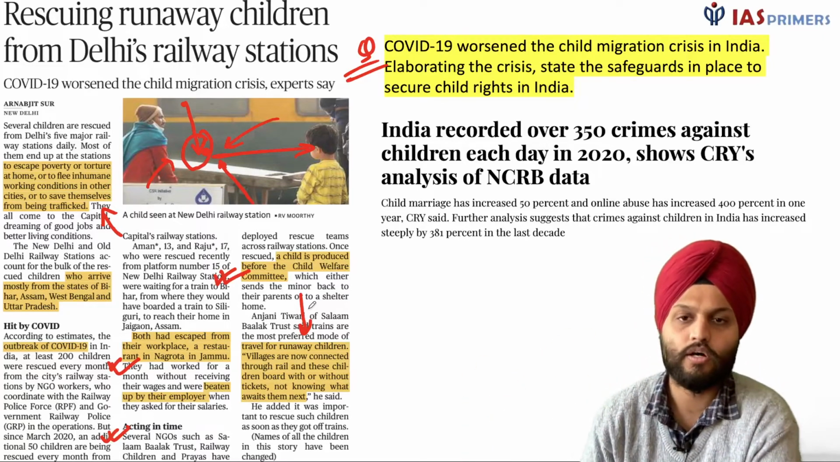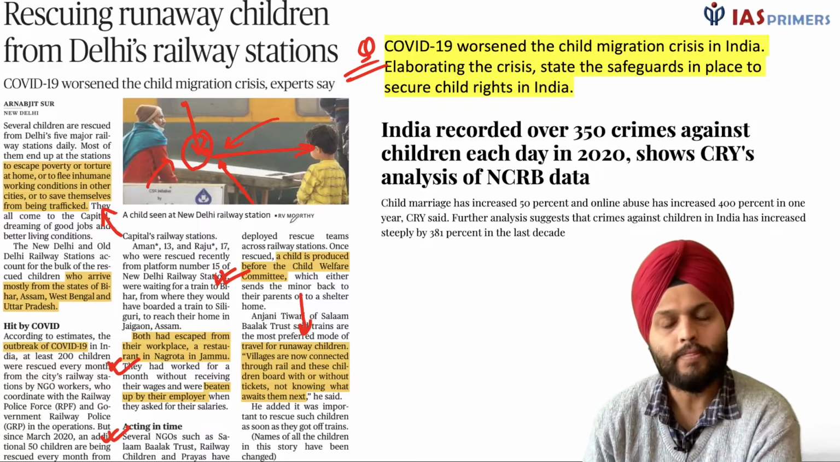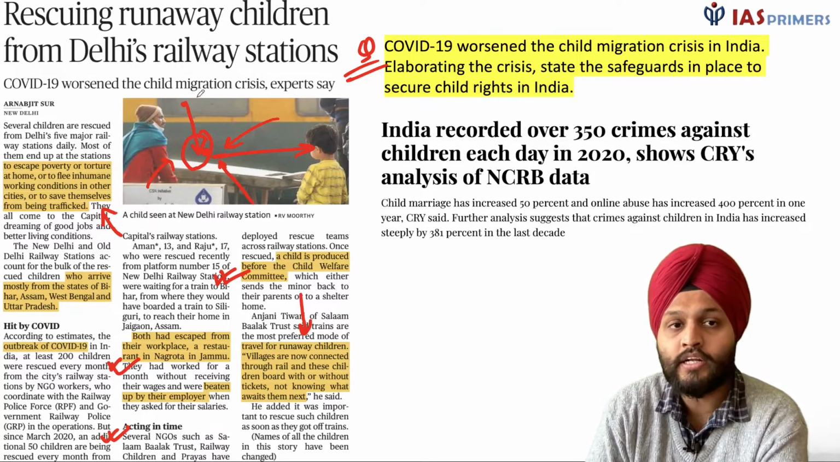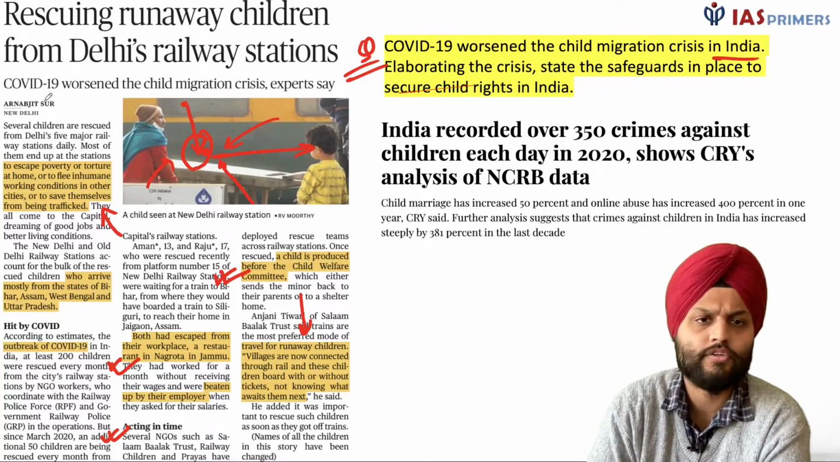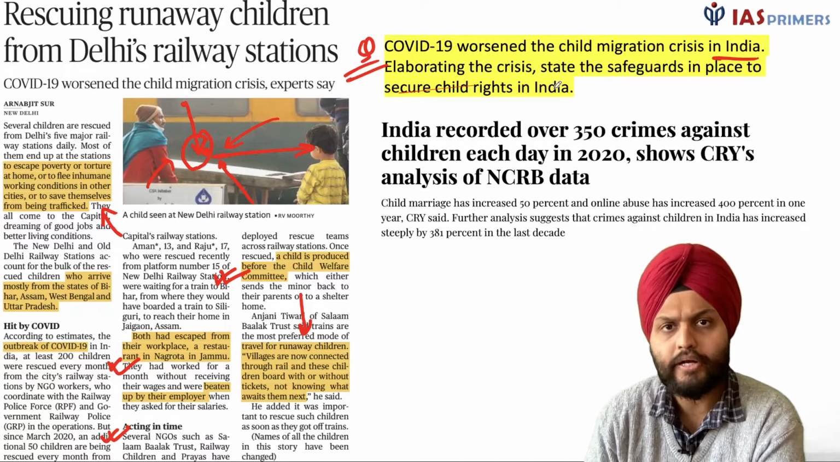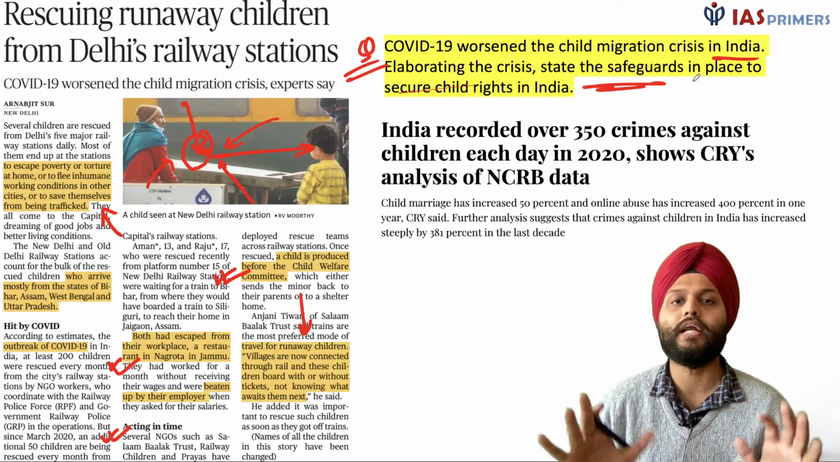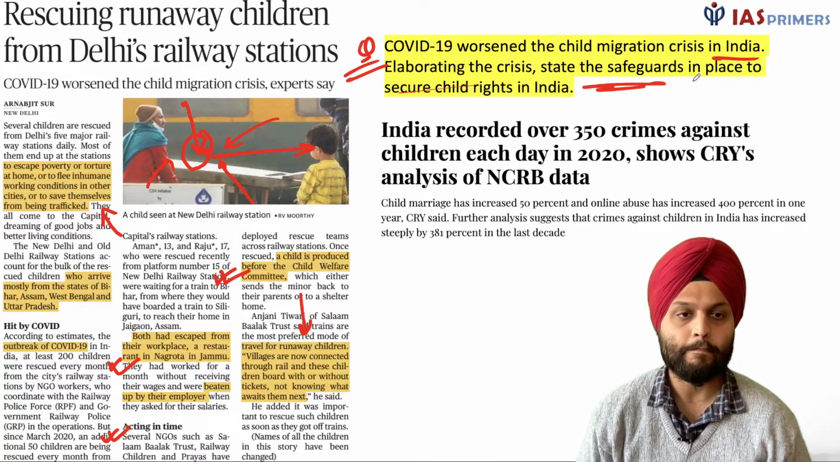So that is the system around there. Now here is my question. COVID-19 worsened the child migration crisis in India. Same statement. Elaborating the crisis, state the safeguards in place to secure child rights in India.